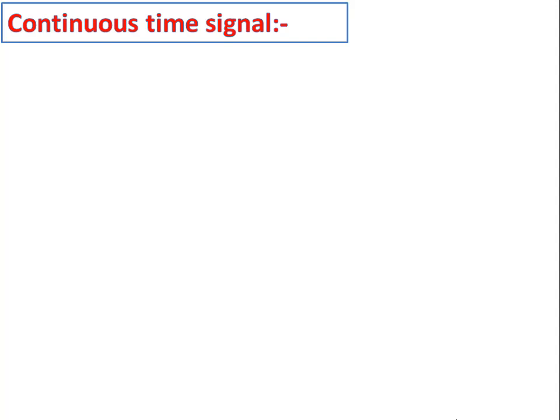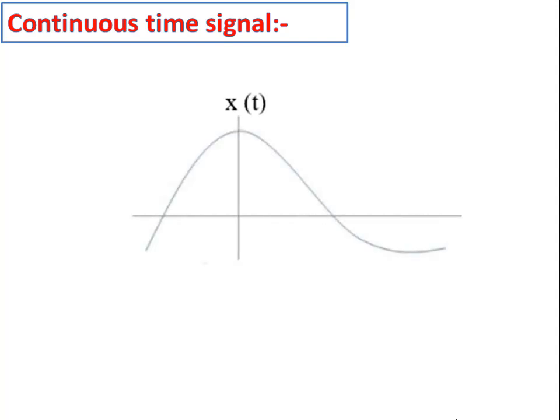If the signal is varied by infinite number of values for all instants of time, then it is known as continuous time signal. Consider x of t is a function of continuous time signal, and here both amplitude and time are represented over an xy plot respectively.